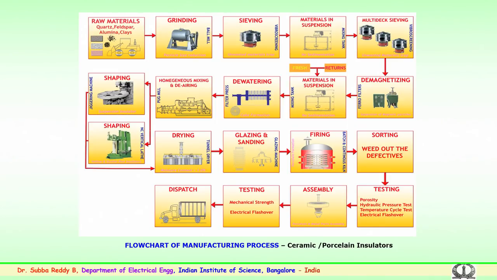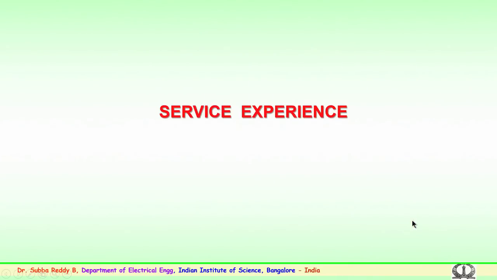They have to undergo the mechanical strength and the electrical flashover tests. After this, the dispatch of the insulators in crates is done and they are sent to the utility centers. So, this is how the flow chart of the manufacturing process for a ceramic or porcelain disc insulator is carried out. We will further look into the service experience in the next class. So, thank you.